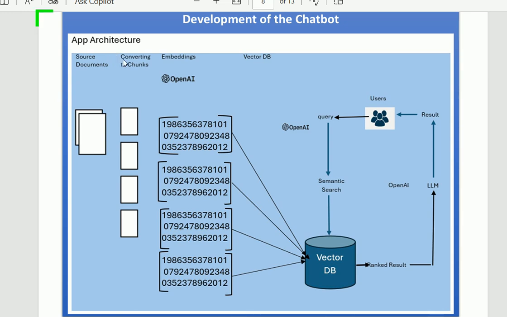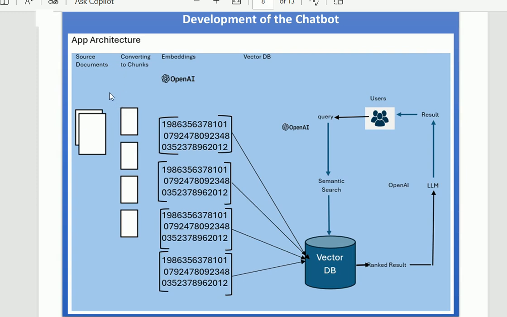The next important thing is the embedding. Embedding will be performed by using OpenAI. What is embedding? Embedding is in fact a key that we shall assign to the chunks of the document. You can see these numbers, 198635637810, are all embeddings, the keys that we shall assign to the chunks.